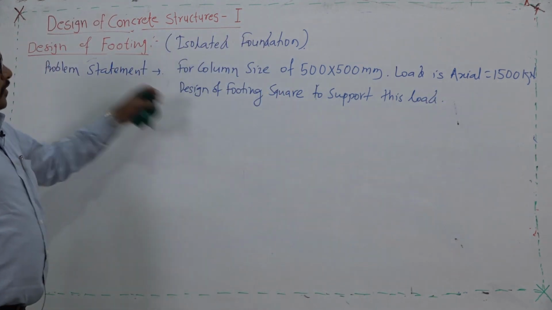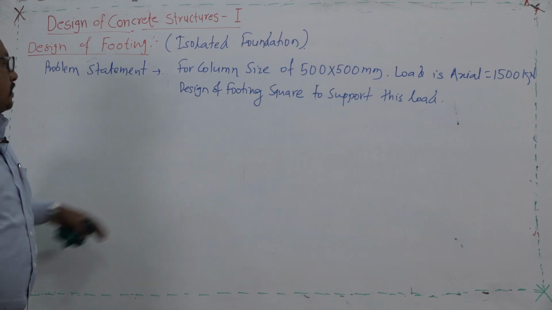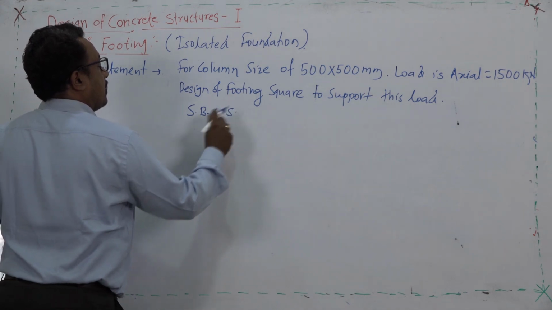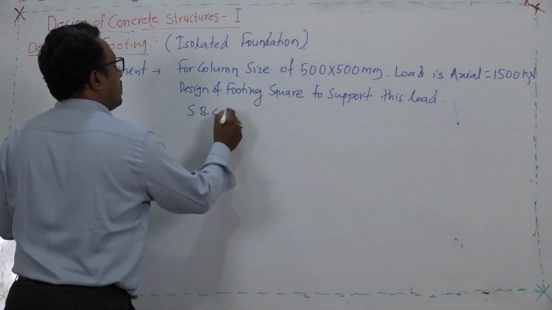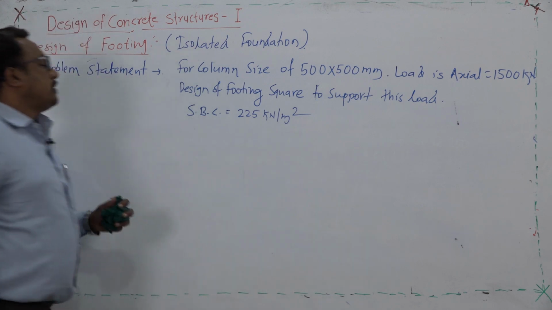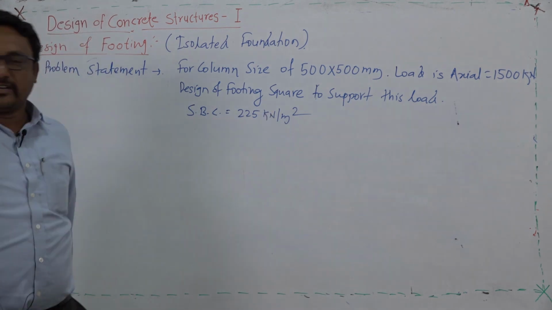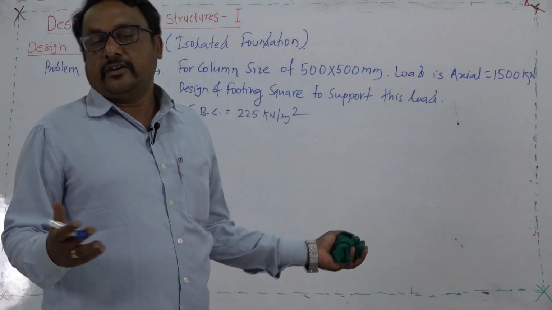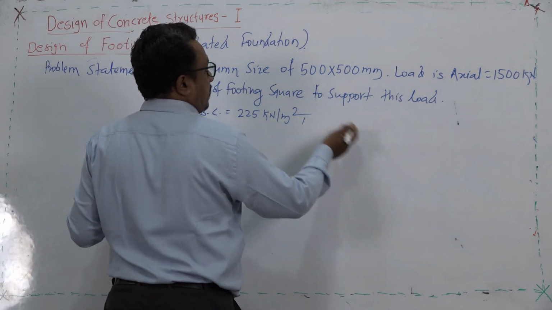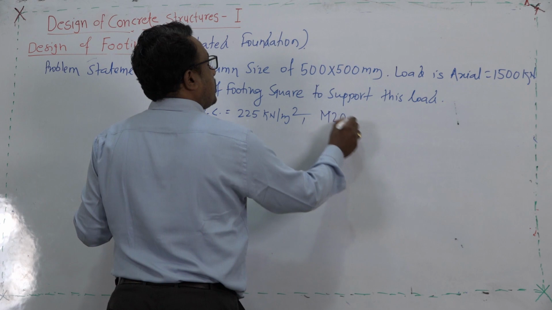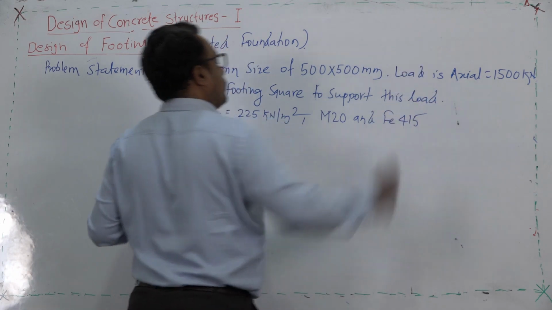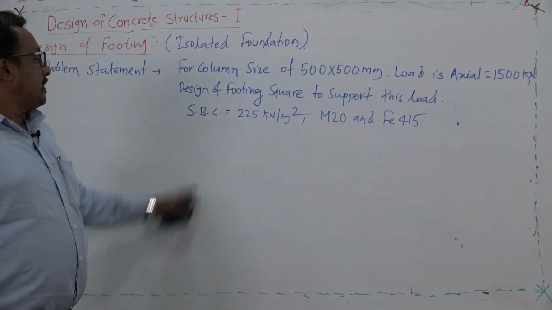Now, the other important point one should know is the safe bearing capacity of soil, the SBC. Here we will assume the SBC of soil as 225 kilonewton per meter square. In short it is 22.5 ton per meter square, which obviously means it is a kind of hard rock. Therefore, we will prefer the isolated footing. The other parameters of our interest: we will consider M20 concrete and the rebar, or the steel, as Fe415. So, this is the problem statement.